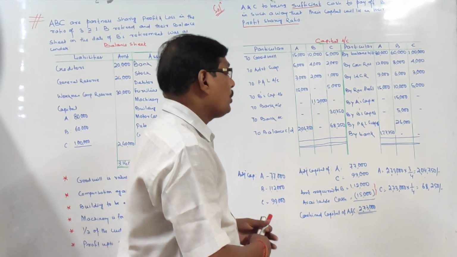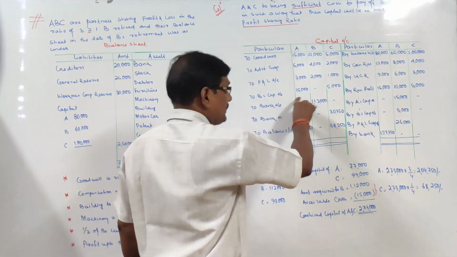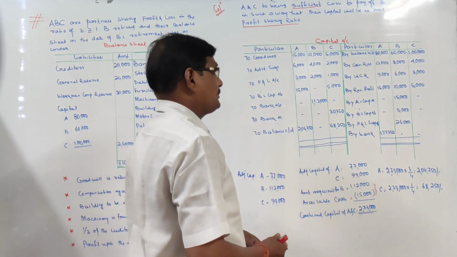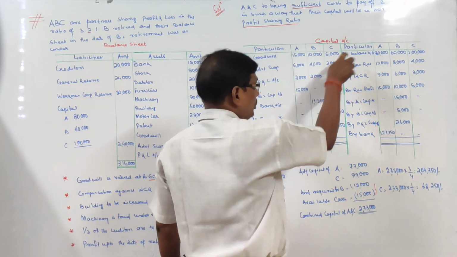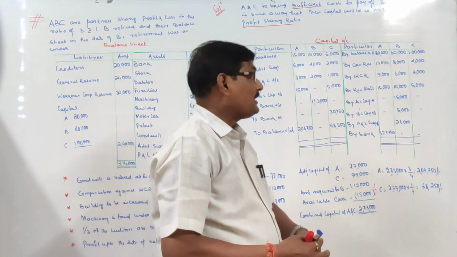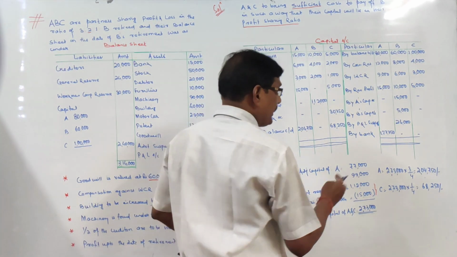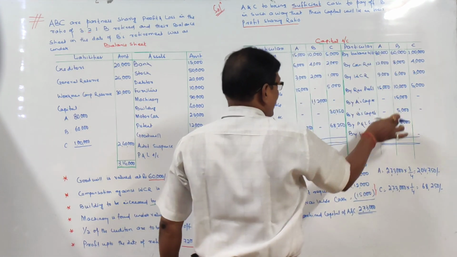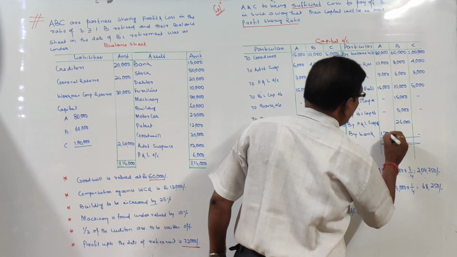Right? So what we will do, let us first write down this balancing figure 2,04,750, leaving a gap. Some blank must be there. 2,04,750 and 68,250. I see the total credit minus total debit. So there is a balancing figure of 1,27,750. This is the amount to be brought in by A. Again I am telling you, now 1,27,750, total credit minus total debit. So 1,27,750 he has to bring in.